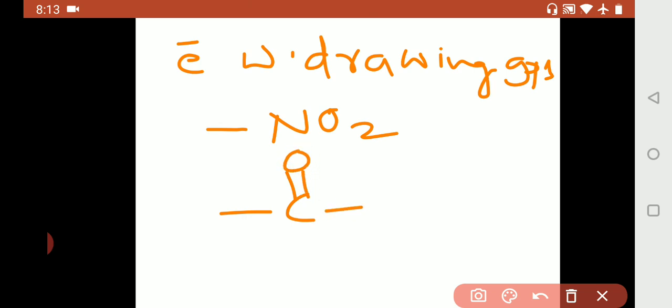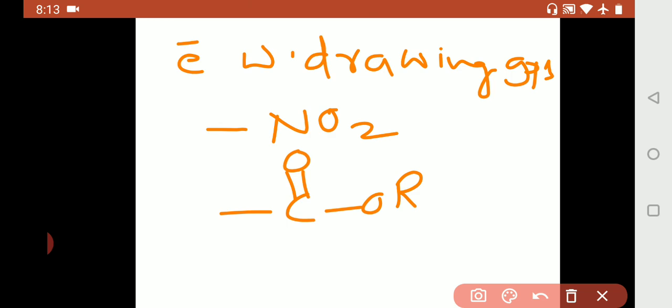So electron withdrawing groups are bond NO2, bond COOH, bond COOR, like. So that is carbonyl, that is ester COOR. Like this, these are electron withdrawing groups.